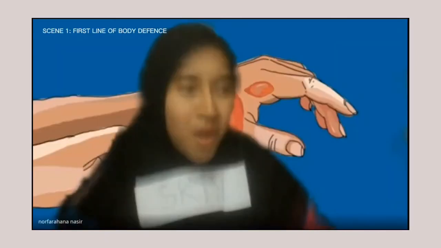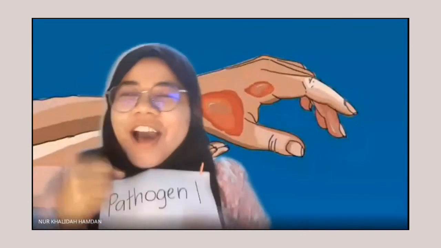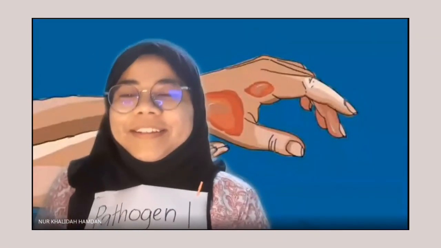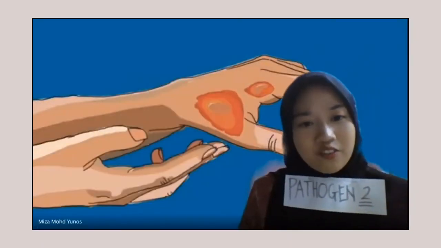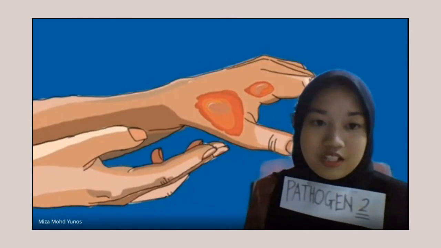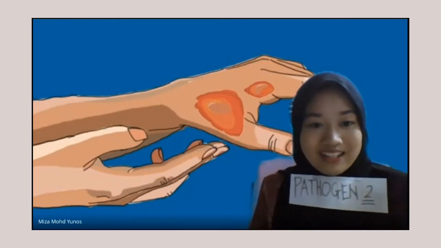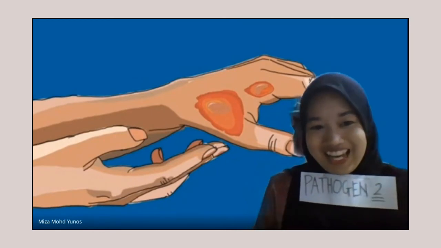Oh no, I'm sweating. But it's okay. My sweat will kill all the microorganisms. I just make sure that all the pathogens cannot pass through me. Pathogen 2, look at that! There's a wound on that skin. This is our opportunity to enter the body. I know, right? It's hard for us to penetrate the skin since it is a very tough layer, not to mention the mucous membrane that will trap us. But since there is a wound, I guess this is our time.